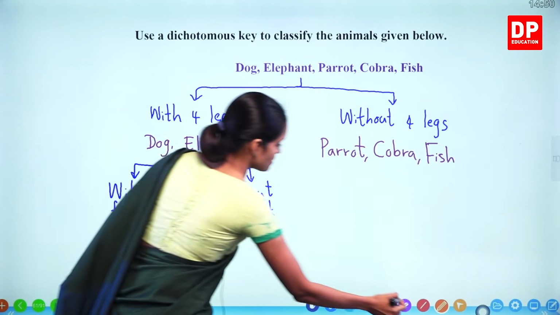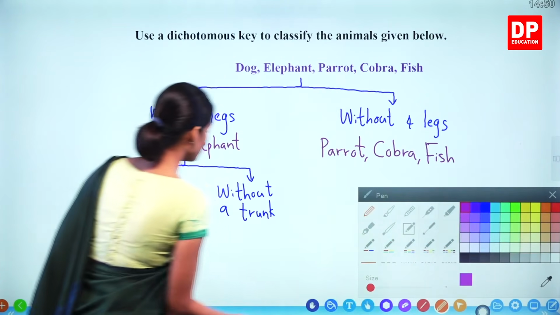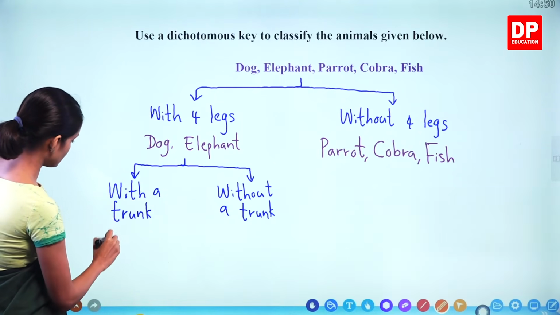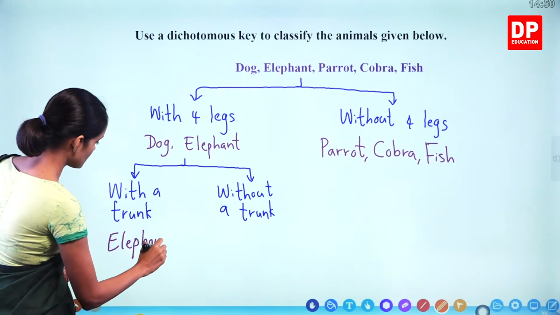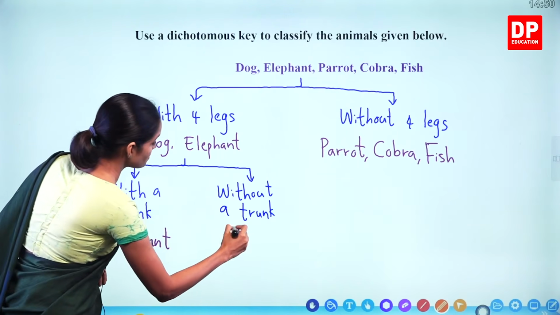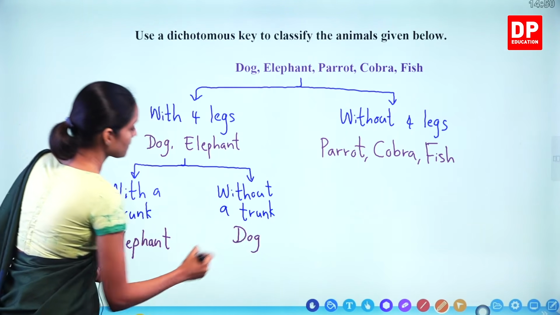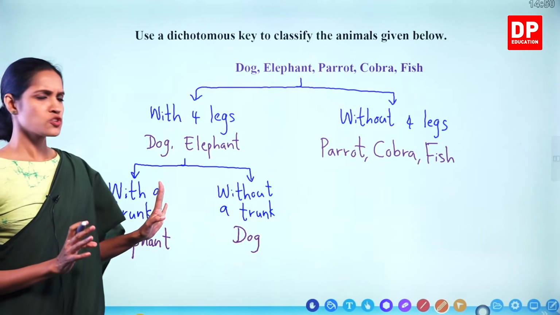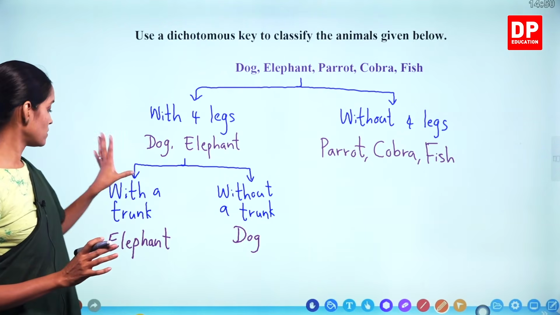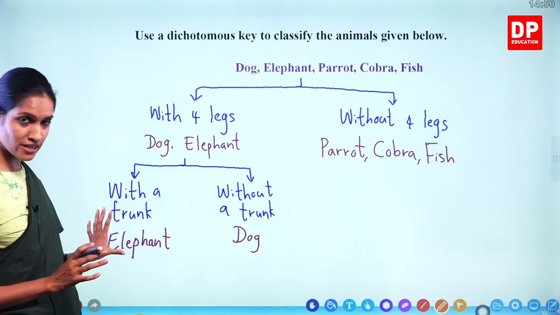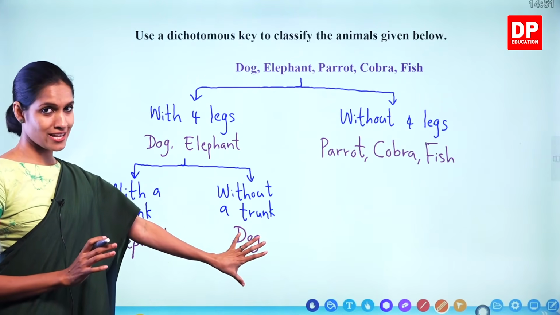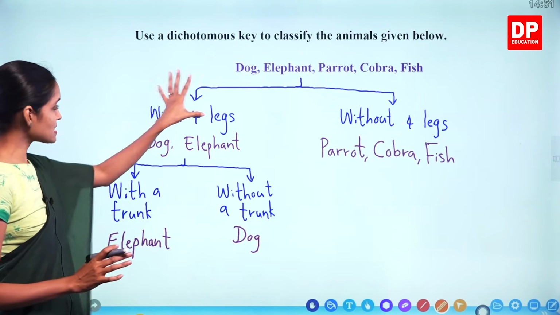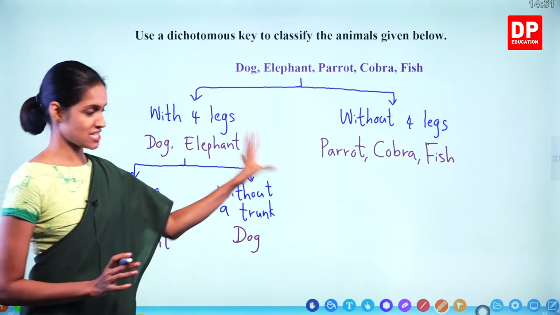Right. So, elephant has the trunk. Here elephant. And here dog. So, can you divide this side anymore? This branch we have only one animal. Even at the end of this branch we have only one animal. Right? So, this side is completed. We are moving to the other side.